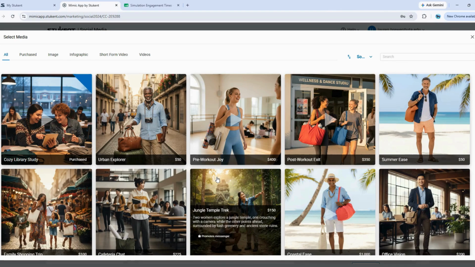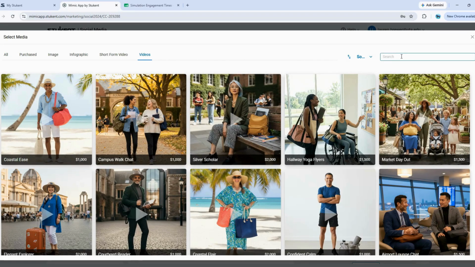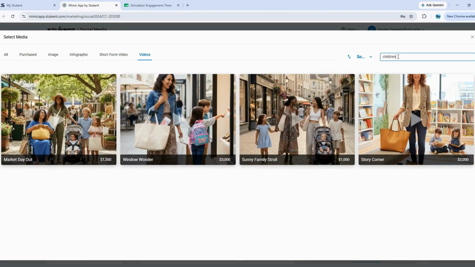For this post, I'm going to select a video and I want to search for something with children. So here I've got 4 different options to choose from. We can see that they have different price points. So I've got $1,000, $1,500, $2,000, and $3,000.